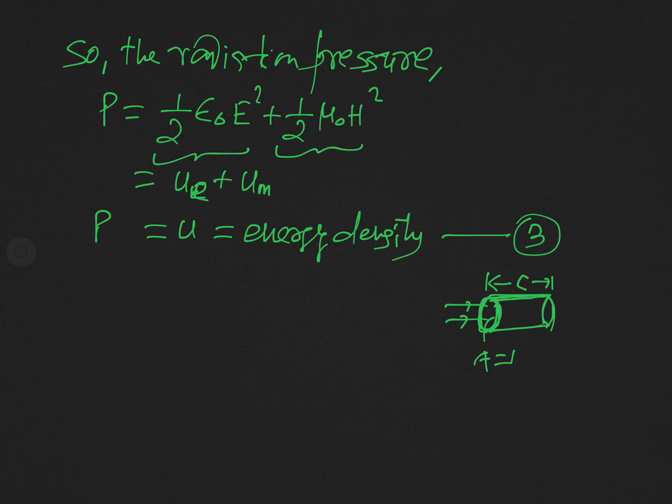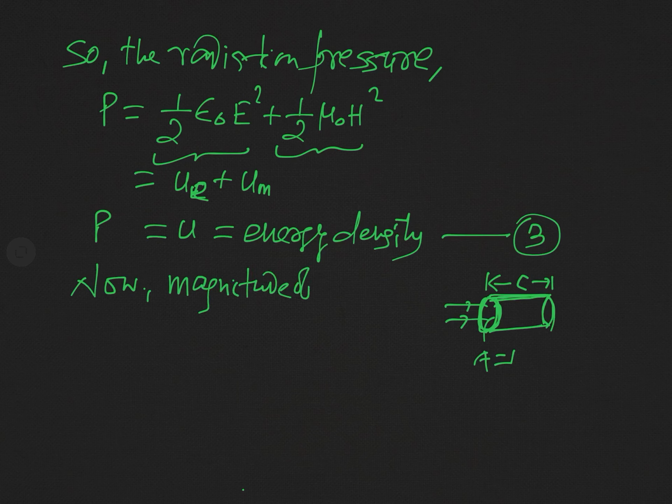And we know the energy passing through unit area in unit time normally is equal to the magnitude of the Poynting vector. So you can say now